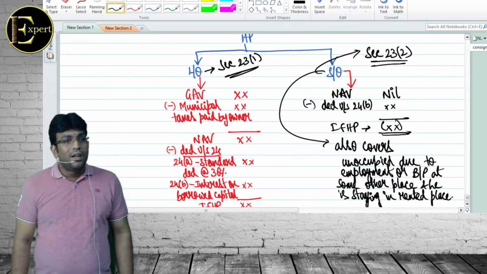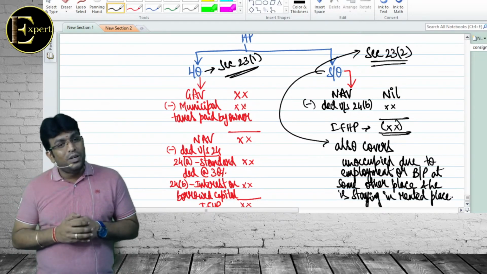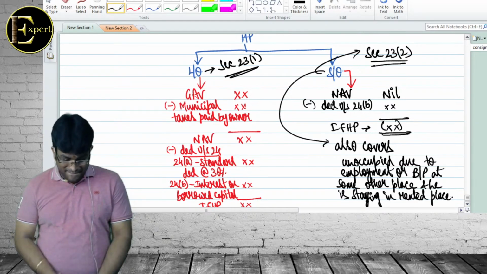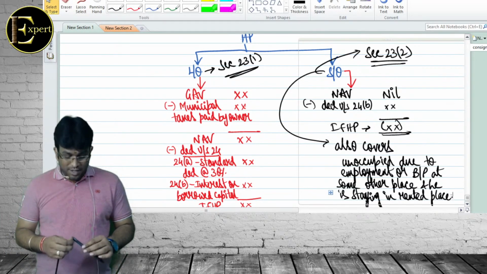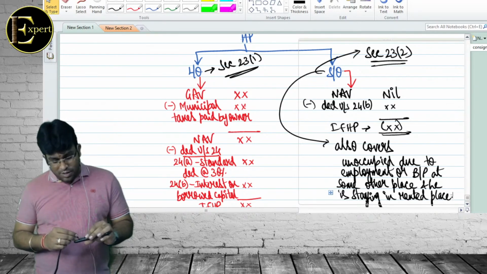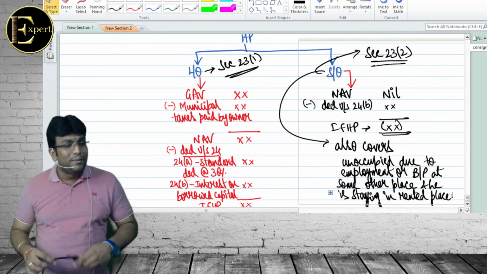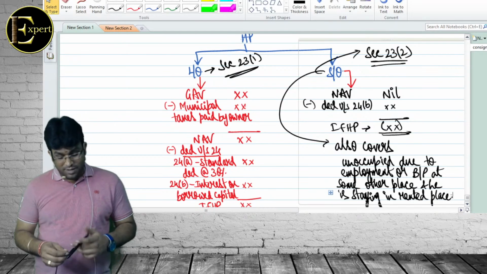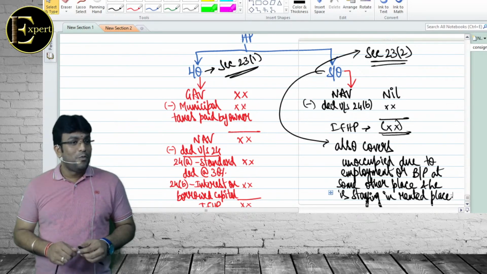2 plus 7, 9. What is section 9? Income deemed to accrue or arise in India. 7 minus 2, 5. What is section 5? Scope of total income. Clear? What is section 22? Chargeability section of house property. How much is 2 plus 2? What is section 4? Chargeability section for income tax. Clear? Everybody sure? What is section 14? Gross total income. 1 plus 4. What is section 5? Scope of total income. Clear? No compromise. What is 23(1)?